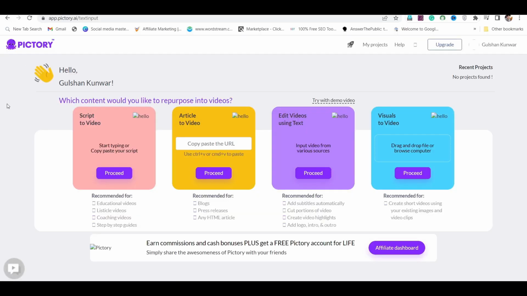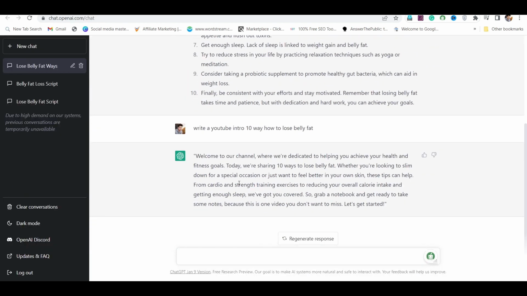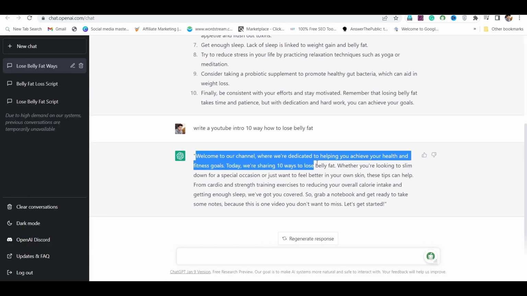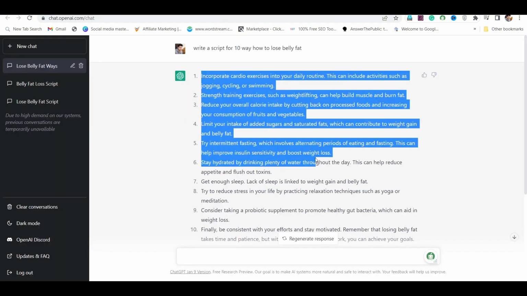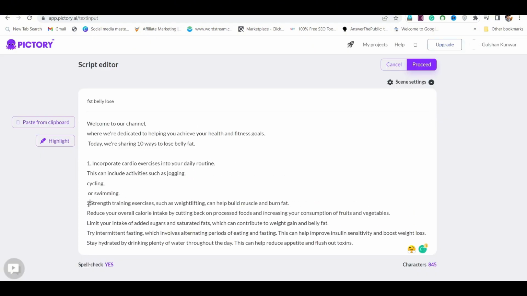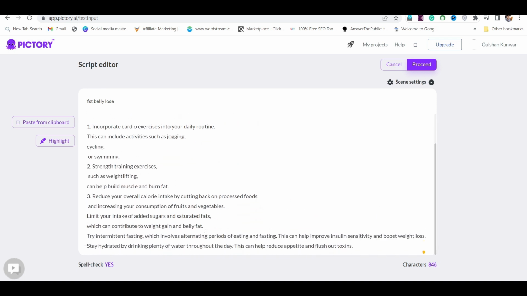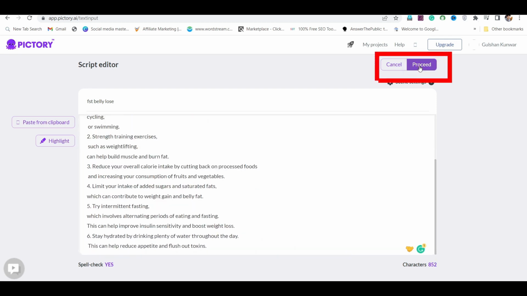Okay, so now we go back to the dashboard. Now click on proceed button. You have to paste the script here. Go to ChatGPT again. First, copy the YouTube intro and paste it into Pictory. Similarly, copy the script and paste it here. Now you have to divide the script into sentence-wise different parts. In the same way, you have to divide the entire script in this way. By doing this, you will get better results. Now click on the proceed button.